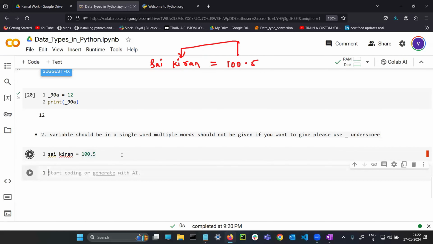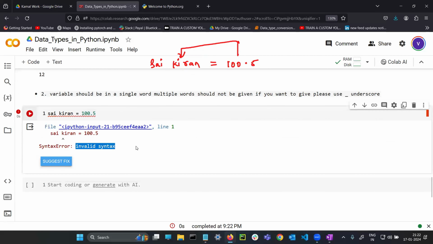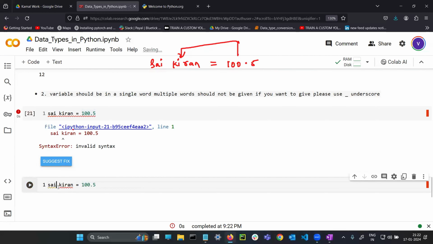You can give only a single word. See exactly where the syntax error is highlighting, exactly here.